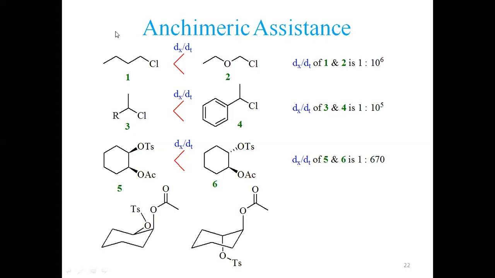Just look at this molecule. This is very simple, 1-chlorobutane. In this case, look at this carbon, which is attached with chlorine. This is also attached with oxygen. So this oxygen and chlorine, they are leaving groups. Now look at here. If this carbon is attached with two leaving groups, if this leaves, it shall generate a chloride ion. Chloride ion is a very stable entity. If this group leaves, it shall form ethoxide ion. Ethoxide ion is not that stable, if you are comparing its stability with chloride ion.